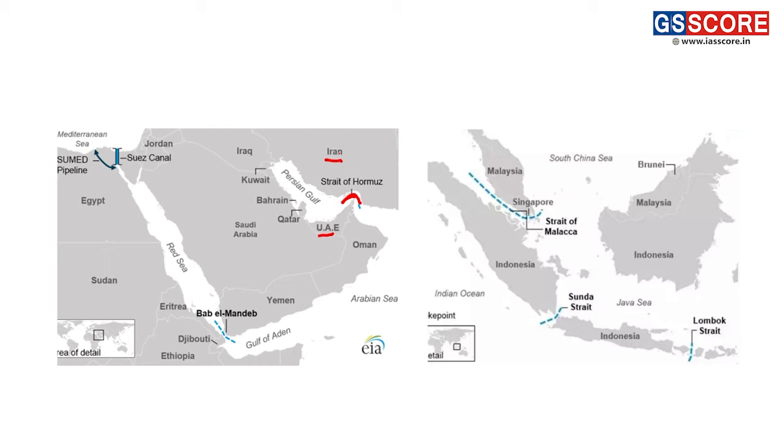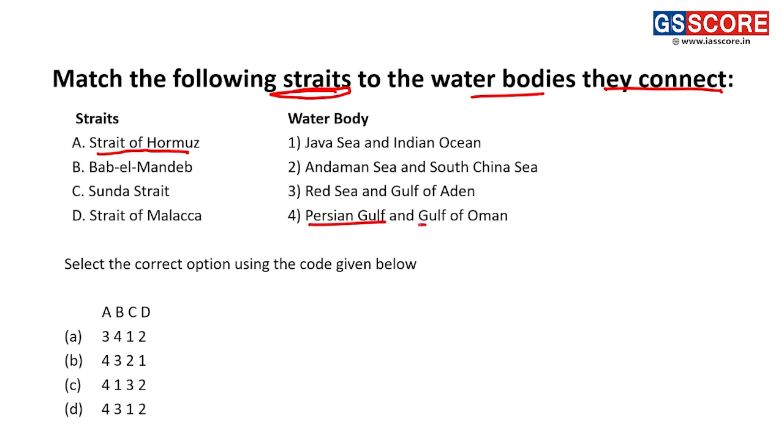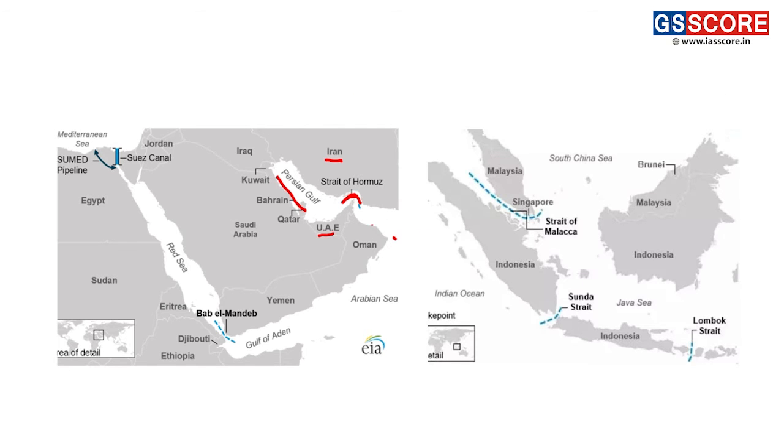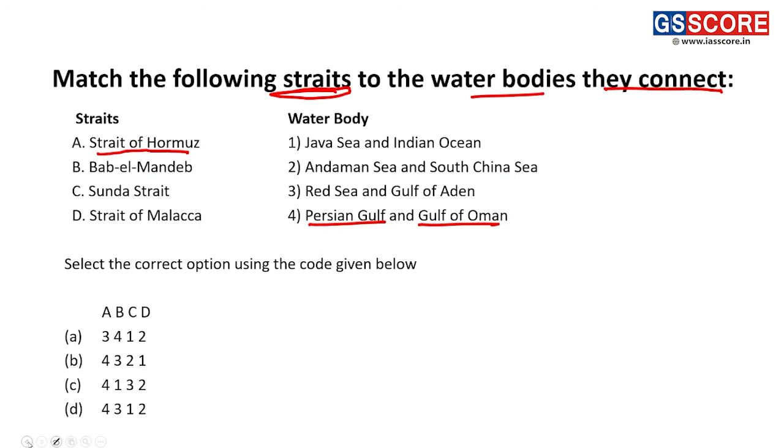This is the land body here, but the water bodies we can see are connecting through this strait. It is the Persian Gulf, and here we can see the Gulf of Oman. This is the country Oman, and here is the presence of the Gulf of Oman. So the Strait of Hormuz is connecting these two water bodies, the Persian Gulf and the Gulf of Oman.